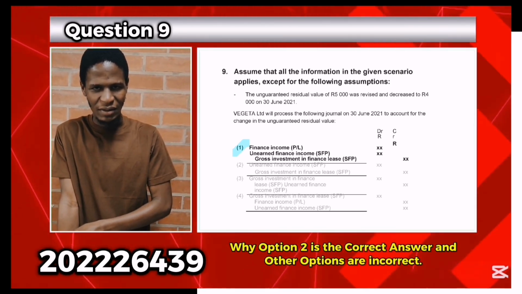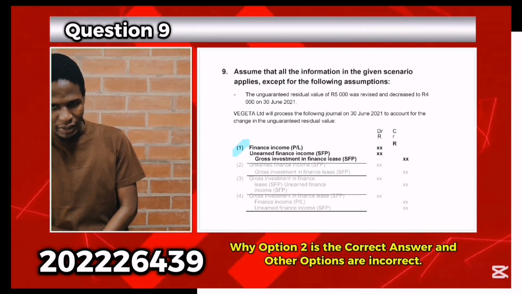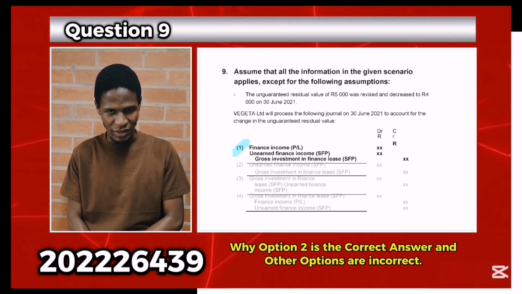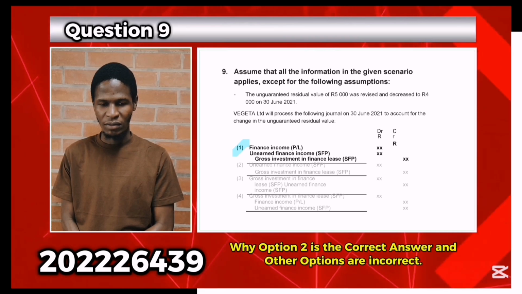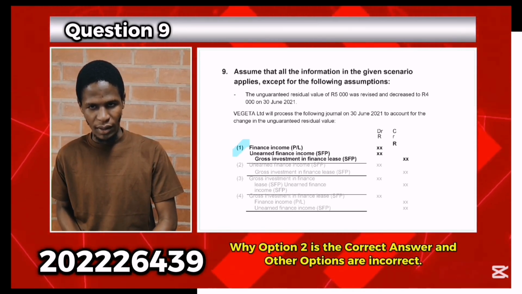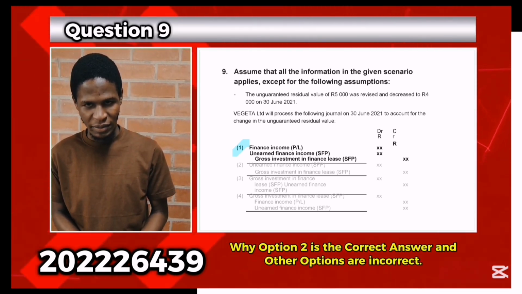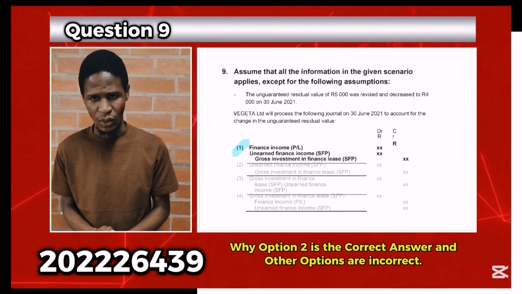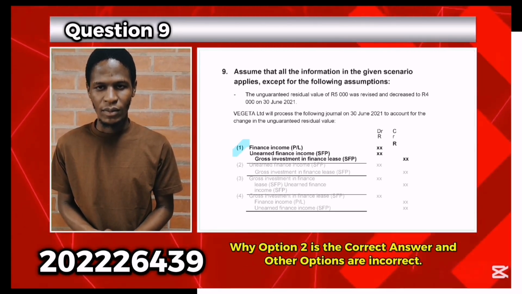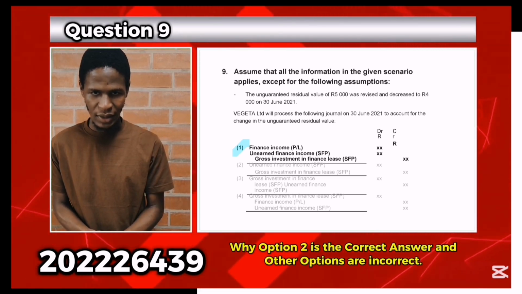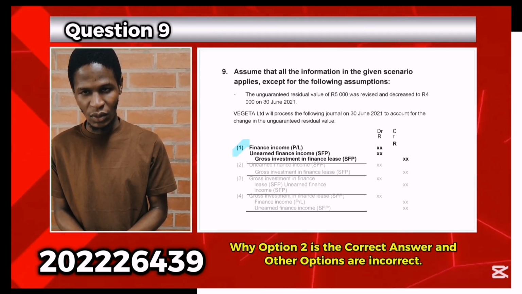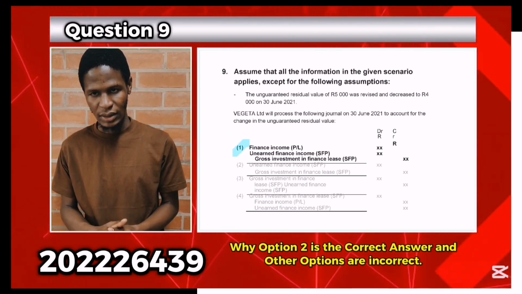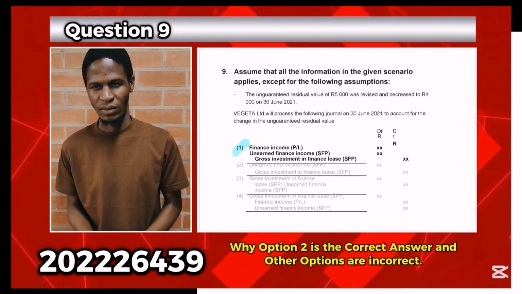IFRS 16 paragraph 7 requires that the lease payments included in the investment of the lease include any residual value guarantees. And lastly, debiting gross investment and crediting finance lease and unearned finance income is incorrect. This journal entry increases the gross investment, whereas as a result of the residual value, the gross investment should rather decrease.